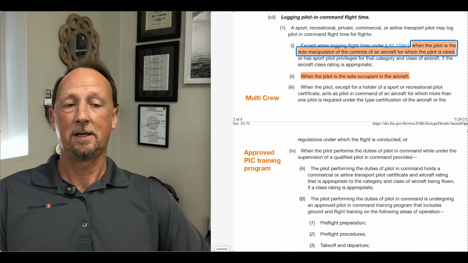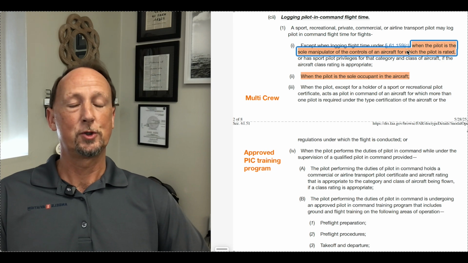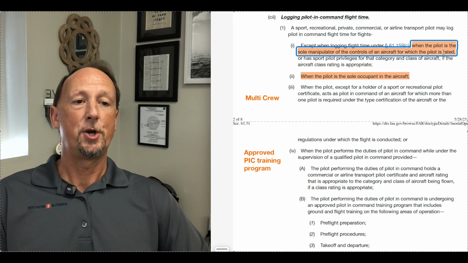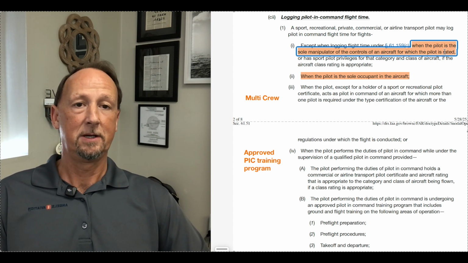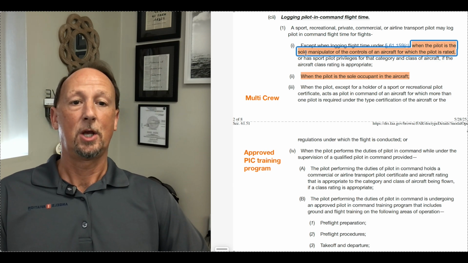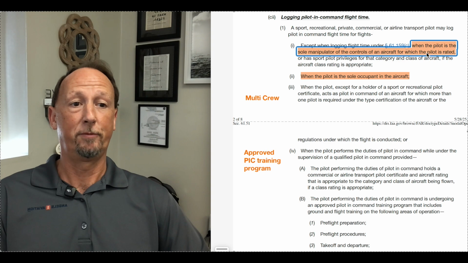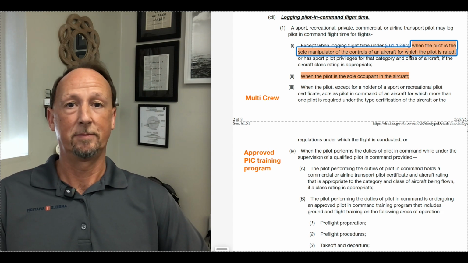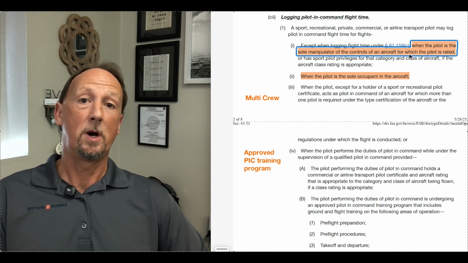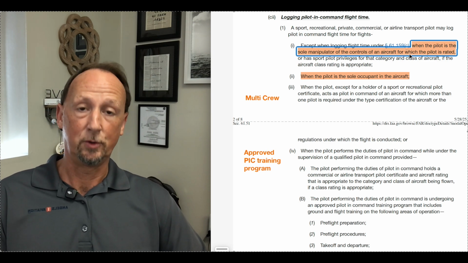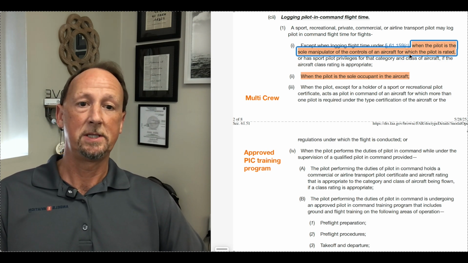It doesn't matter what endorsements you have. If you are not rated in that category and class, whether you're the sole manipulator or not, if you're not rated in it, you're not logging PIC time. You cannot log PIC time. If you are rated in it and you are sole manipulator, you can log PIC time. So that's pretty easy.